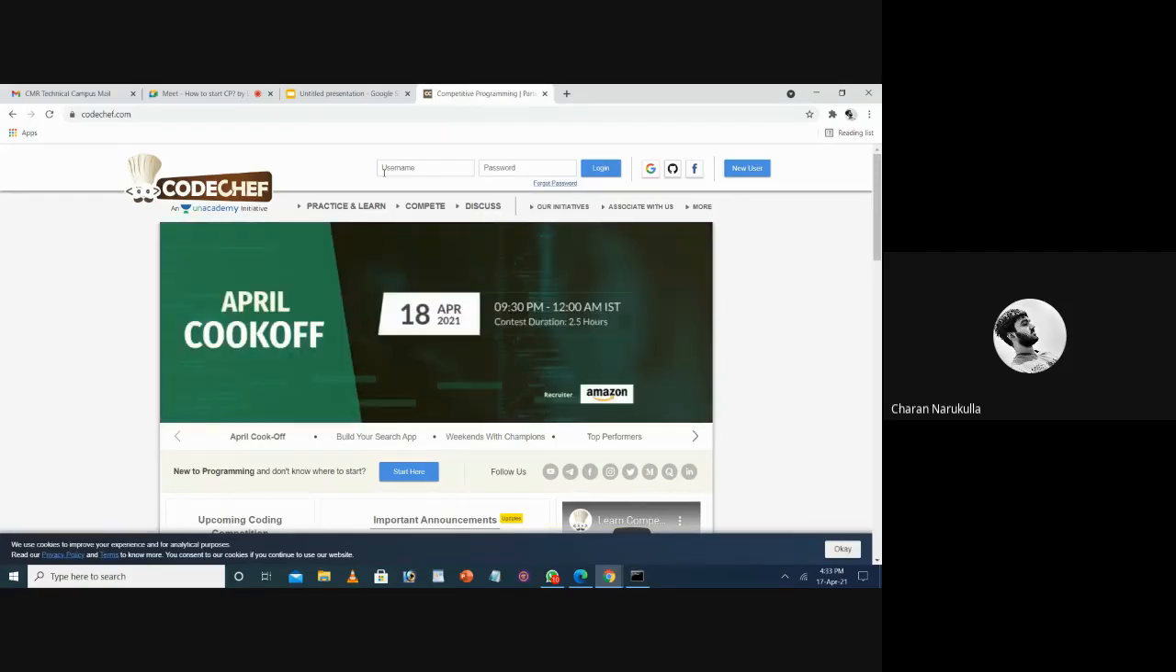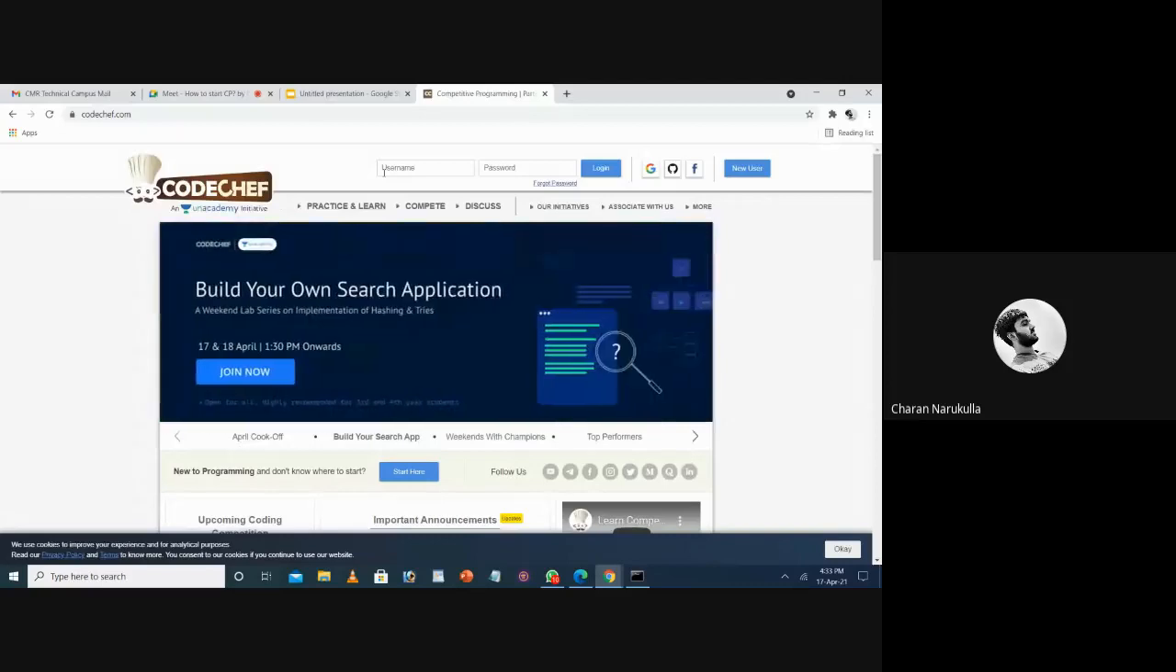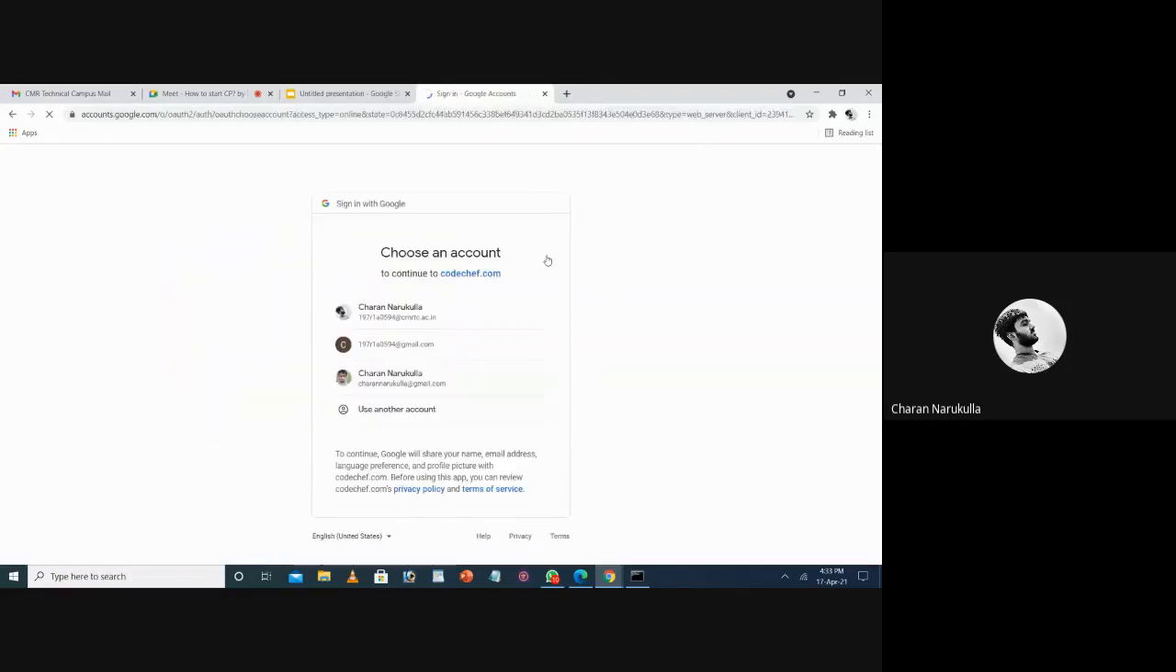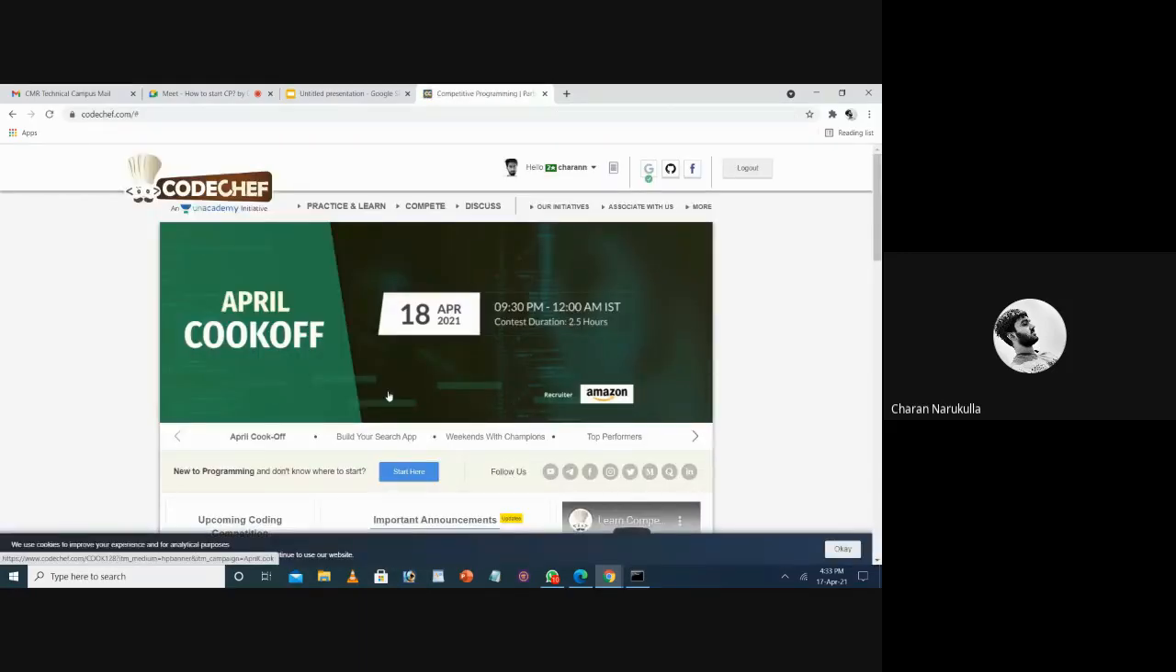So after creating an account, if you are logged in, then you don't need to log in again. Otherwise, you need to log in. You can log in either by entering your username and password, or you can also use your Google account or GitHub or even Facebook account. So simply tap on that social media icon, and then you will be redirected to select a mail if there is more than one mail. After that, you will be logged in automatically.